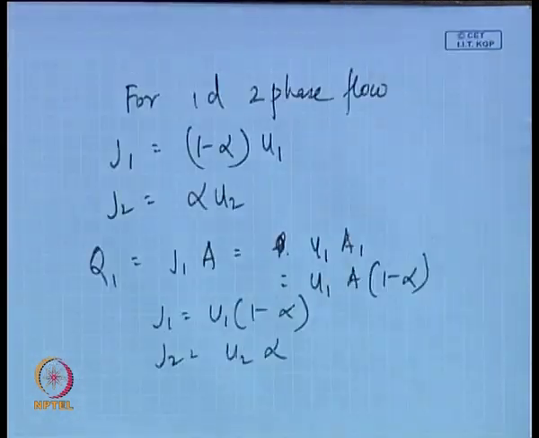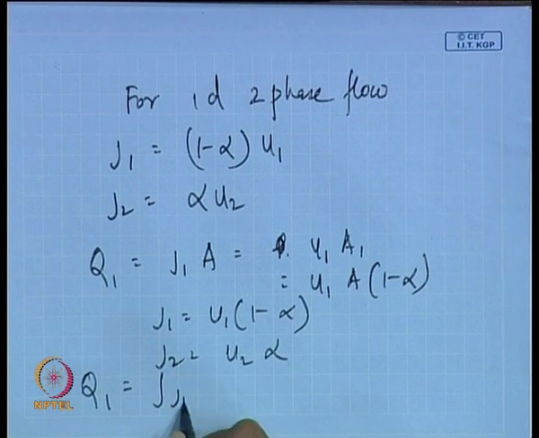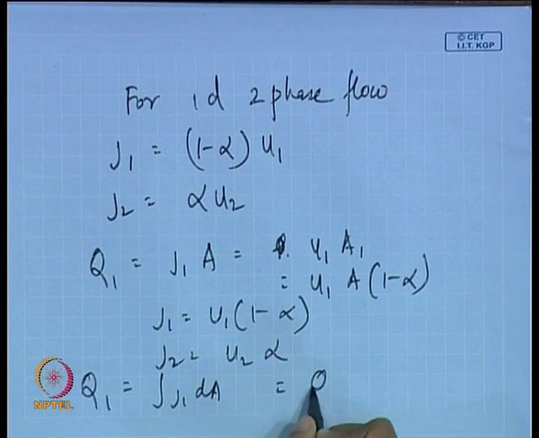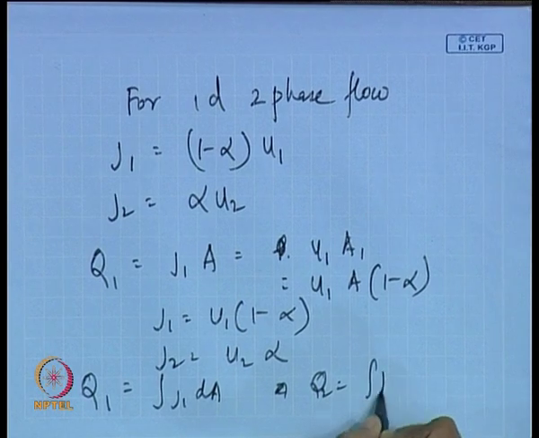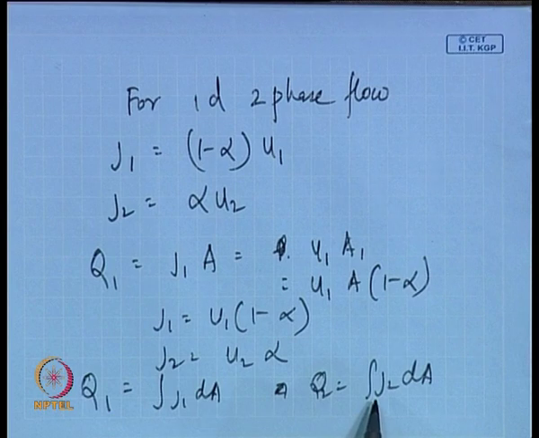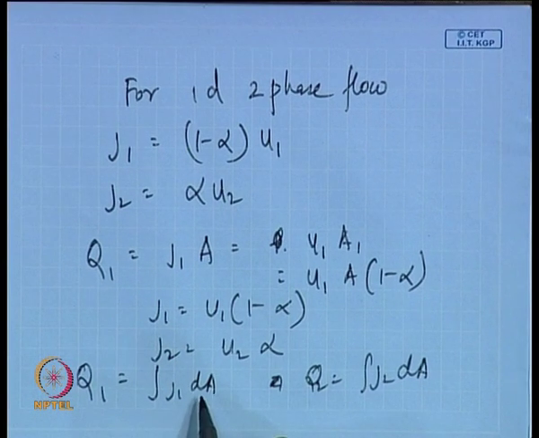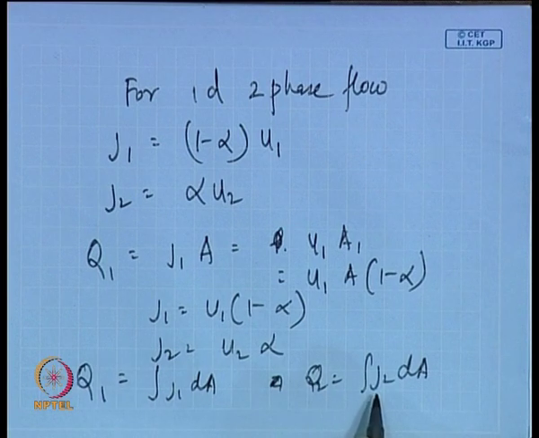Okay. So, from here we can get Q1, as I have told you, it is the integral of J1 dA, and Q2 is the integral of J2 dA. So, when J1 and J2 vary across the cross section, when we are not considering one dimensional flows, then the integral signs have to be given, and the variation of J1 and J2 with area has to be incorporated in these mathematical expressions, and if J1 and J2 do not vary with cross section, then it is J1A and J2A.